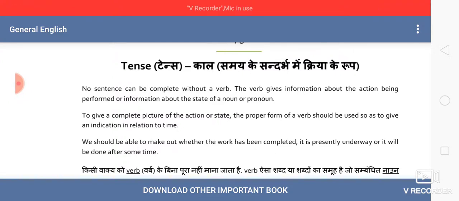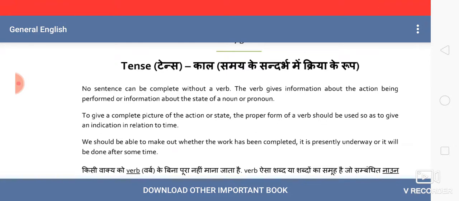So first we'll take the chapter tense. In short, tenses means times; simply, tense means time. Any such activity that tells you the time reference in any action, in any activity, we call it tense. And you see in the first line here that no sentence can be complete without a verb.